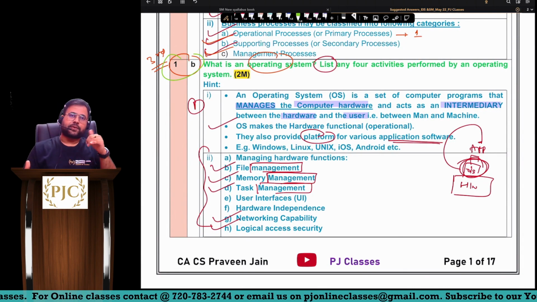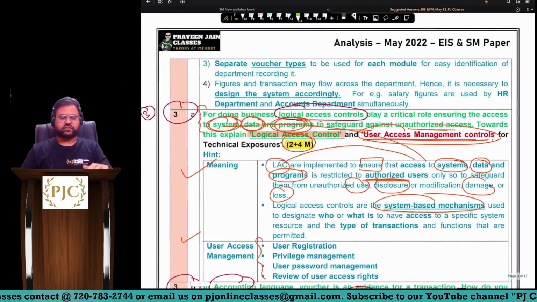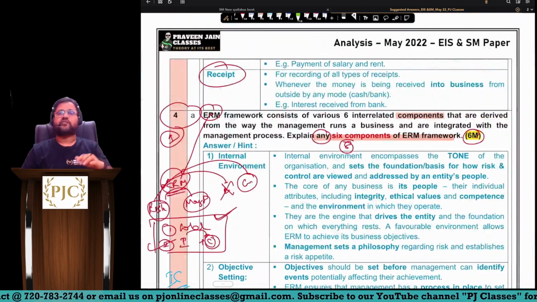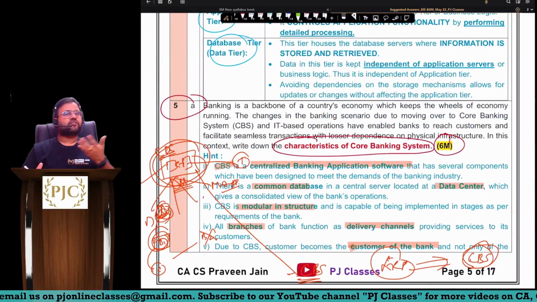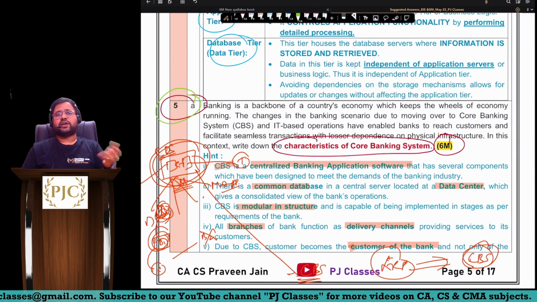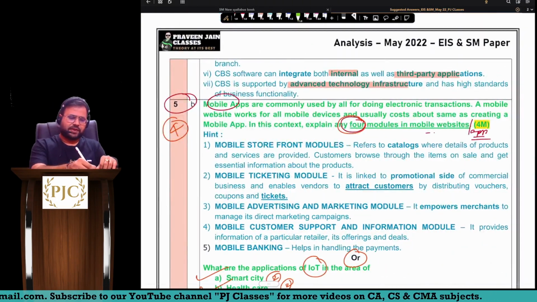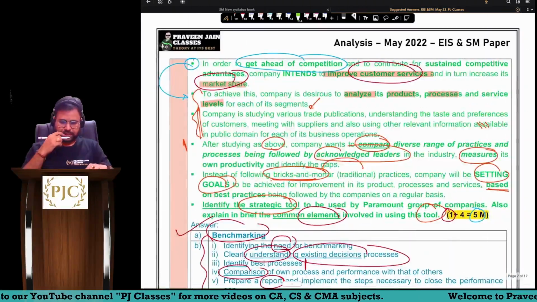Functions performed by an operating system. Probable question. So wherever the green color part is there in the question, that is forming part of our probable questions. Wherever the black part was there, this was not forming part of our probable questions. Like 5a, I did not give this in probable questions. 5b, yes, this was forming part of our probable questions. So this is the way in which you can find out.